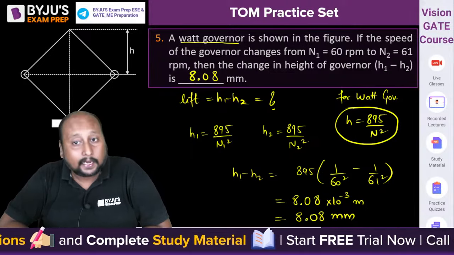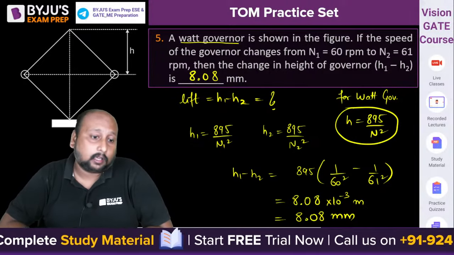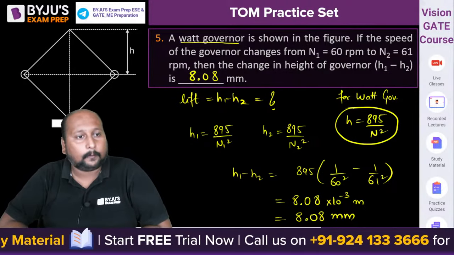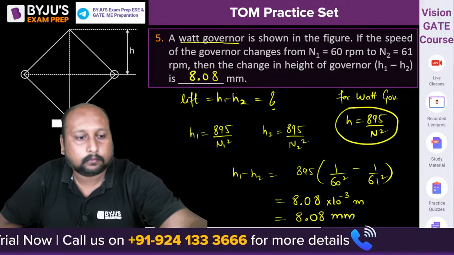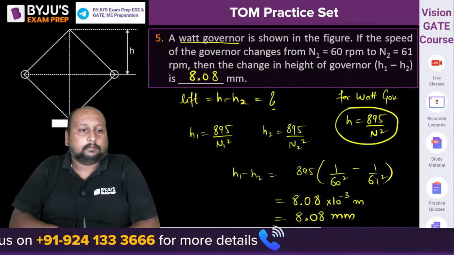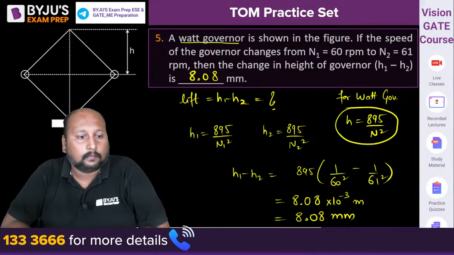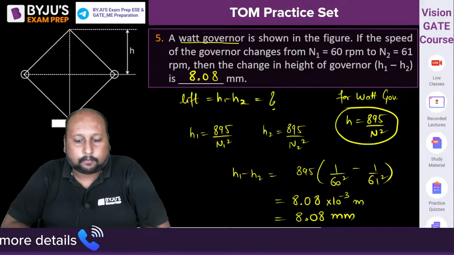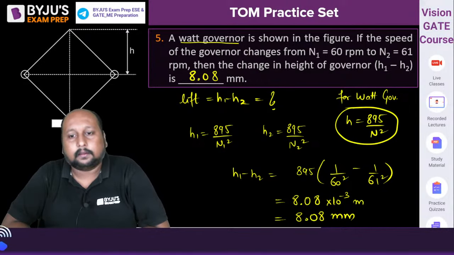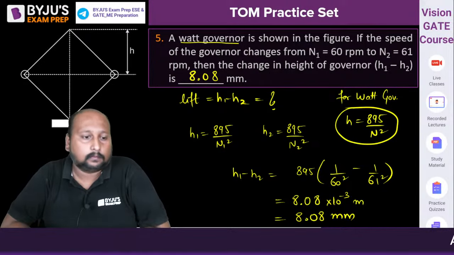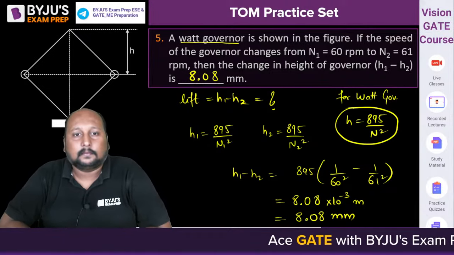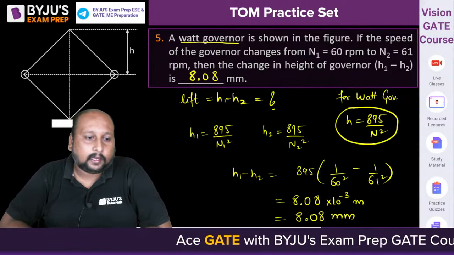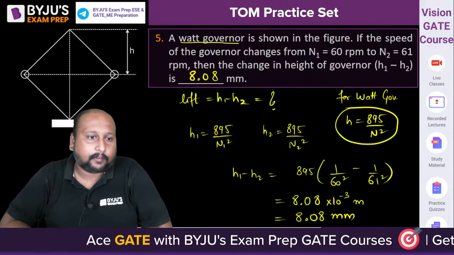This is the height of governor that we are talking about. Clear है? Understood? Is this clear? Done. 8.08 mm. 1 meter कहां से आ गया? Clear? Done. Question number 5th. Okay. All right. Very good, Akshay. Very good. 8.08 mm. Perfect.